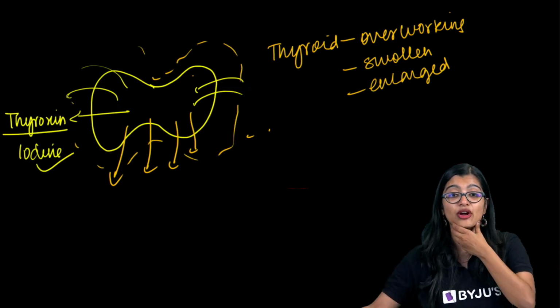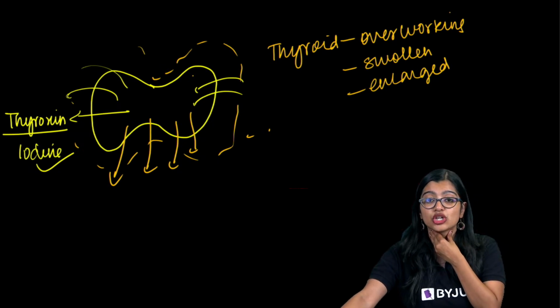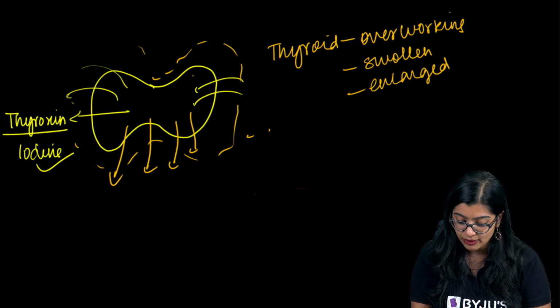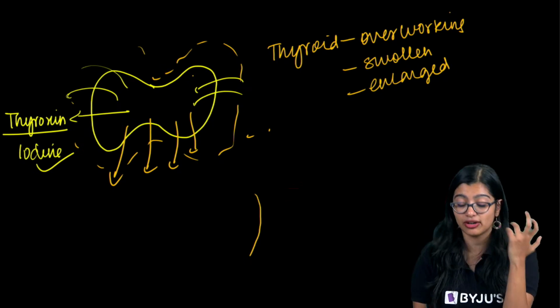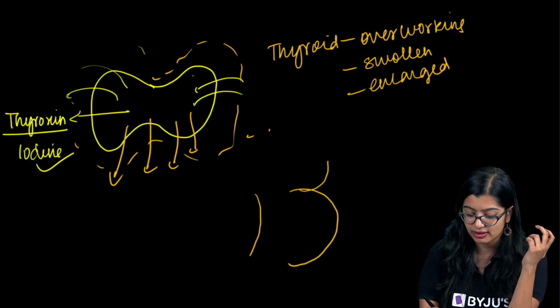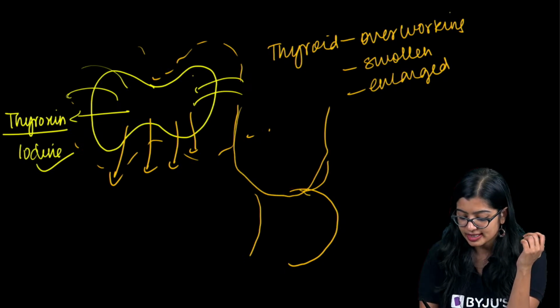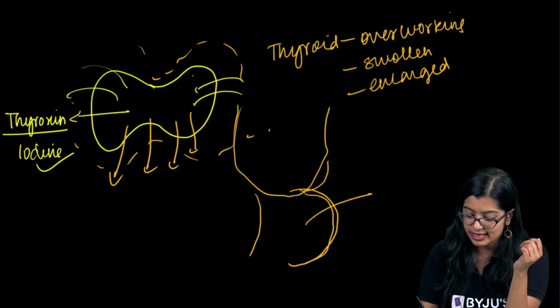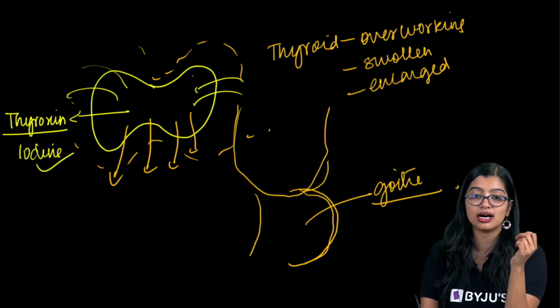Now I told you the thyroid gland is there in the neck region. So as a result, what will happen? For an individual who does not have enough iodine in the diet, there will be a swelling in the neck region, right? So if this is somebody, we see that there is a swelling. And this is what we call goiter, okay?